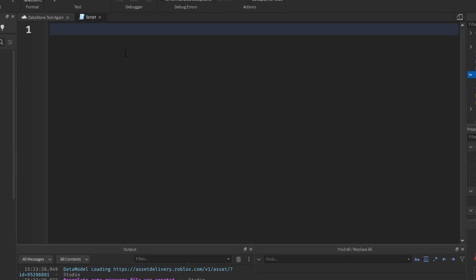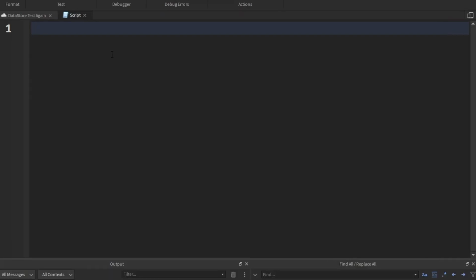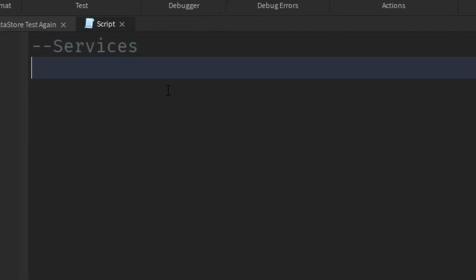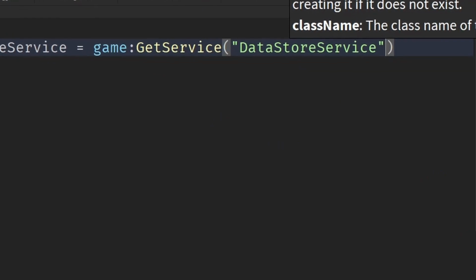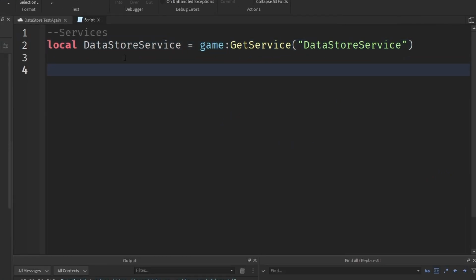So first we want to define our DataStoreService. Let me go ahead and say local DataStoreService equals game:GetService("DataStoreService"), like that. And then what we want to do is create a data store or find a data store. This will be done automatically. If one isn't created, it'll create it.